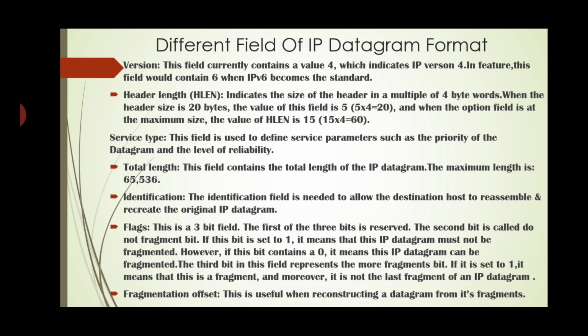The third bit in this field represents the more fragments bit. If it is set to 1, it means that this is a fragment, and moreover, it is not the last fragment of the IP datagram. Then next, fragmentation offset. This is useful when reconstructing the datagram from its fragments.